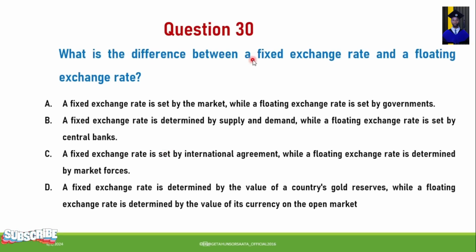Next question, number 30. What's the difference between a fixed exchange rate and floating exchange rate? A. A fixed exchange rate is set by the market while a floating exchange rate is set by the government. B. A fixed exchange rate is determined by supply and demand while a floating exchange rate is set by central banks. C. A fixed exchange rate is set by international agreement while floating exchange rate is determined by market forces. D. A fixed exchange rate is determined by the value of country's gold reserves while a floating exchange rate is determined by the value of its currency on the open market.